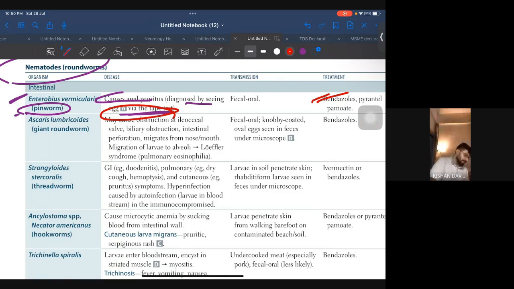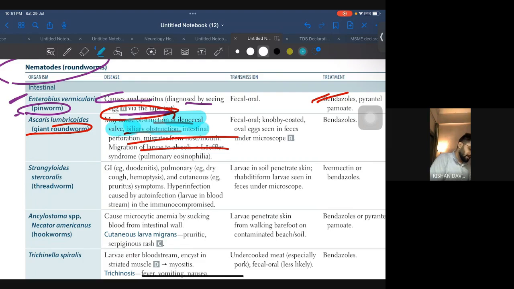Remember the treatment as well. Ascaris lumbricoides, giant roundworm, may cause obstruction of the ileocecal valve, biliary obstruction, intestinal obstruction, everything they will give you. Fecal-oral transmission. So here what was important is Ascaris lumbricoides में ileocecal and biliary tract obstruction. All right.